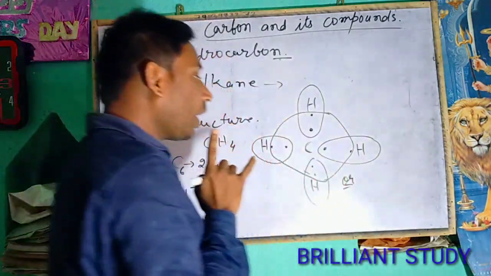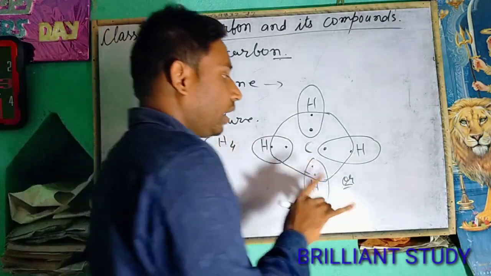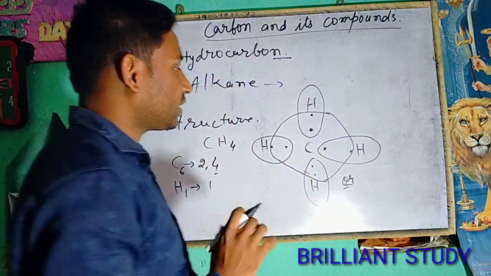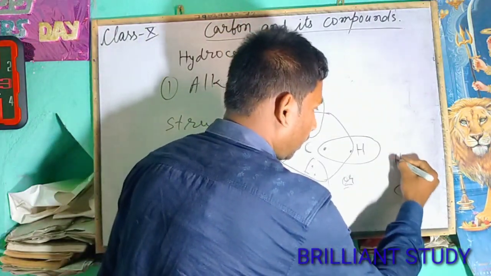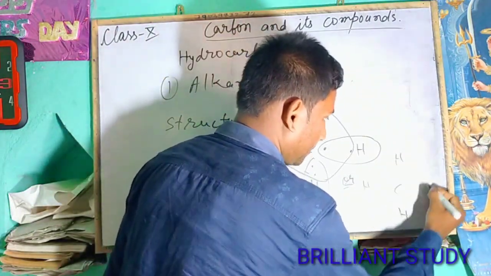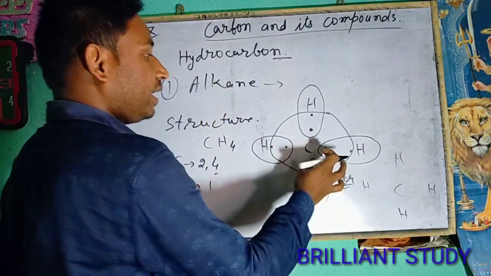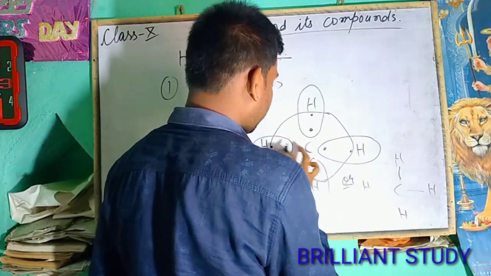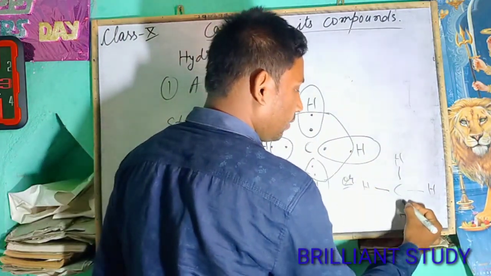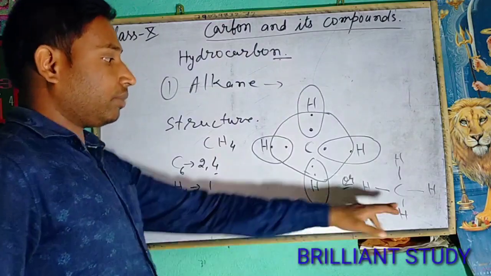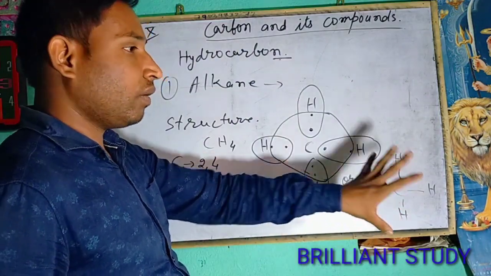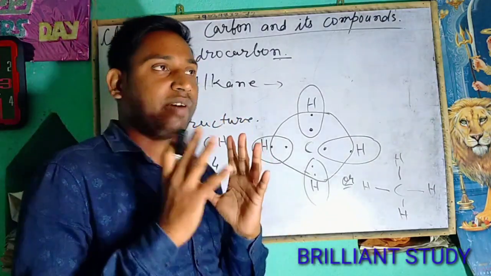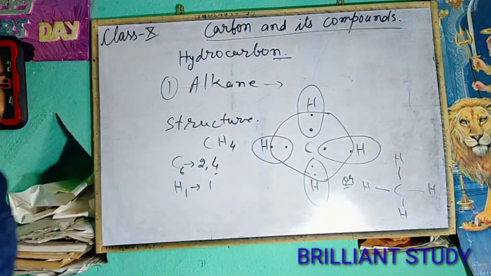And in this way we can draw the structure of methane in the bond line structure. In the form of bond line structure, it will form carbon, hydrogen. By the sharing of 2 electrons, one bond is formed, and this one bond, and this one bond, and this one bond. That means the carbon atom will form 4 bonds. Why? Because it has the valency 4.